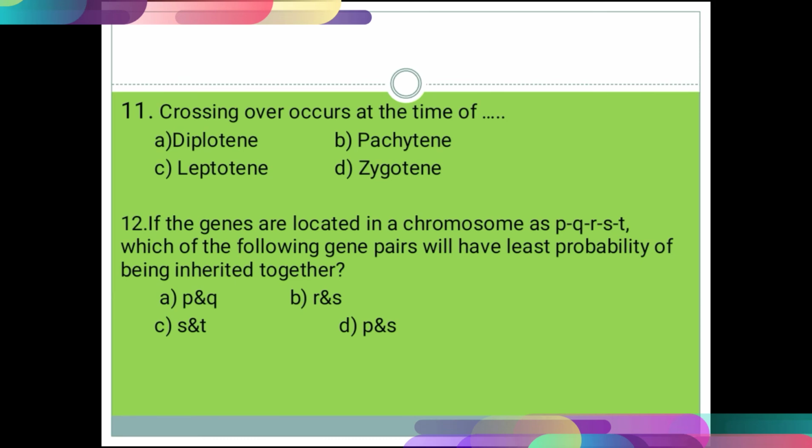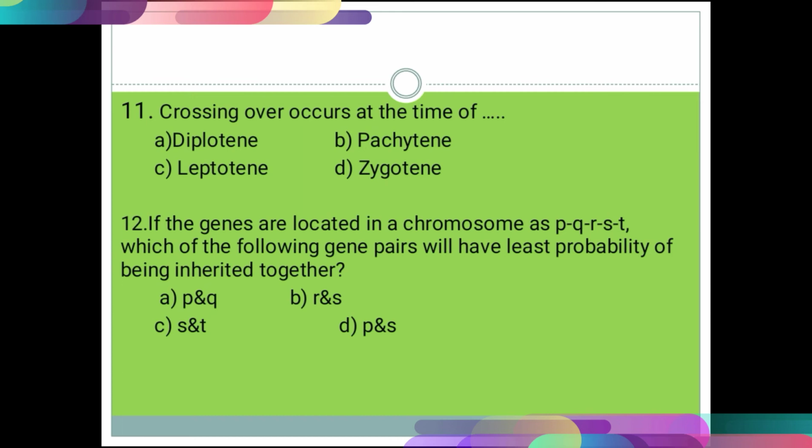Question number 12. If the genes are located in a chromosome as PQRST, which of the following gene pairs will have the least probability of being inherited together? Option A P and Q, option B R and S, option C S and T, option D P and S. The correct option for that question is option number D, P and S.